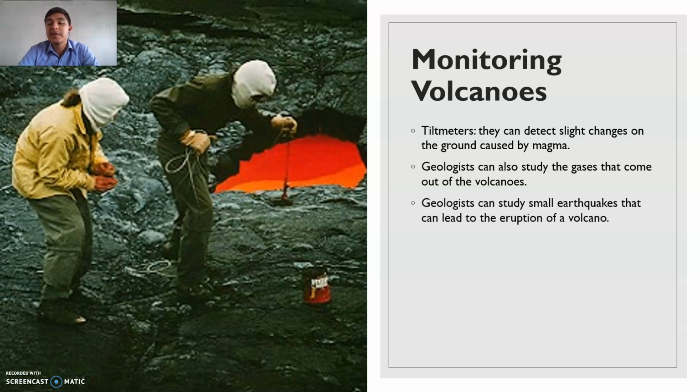Geologists can study small earthquakes that can lead to the eruption of a volcano. Remember that when an earthquake takes place, it causes several vibrations around the epicenter and in several places that might be close to the focus point of the earthquake.